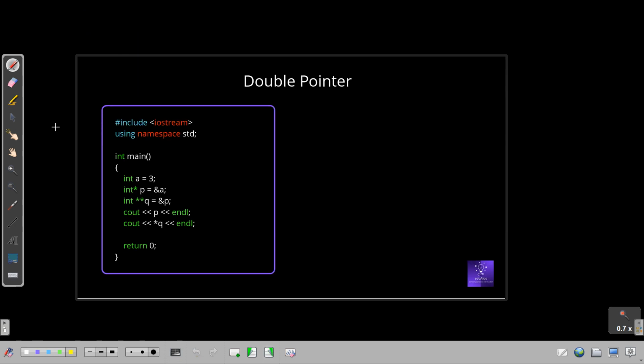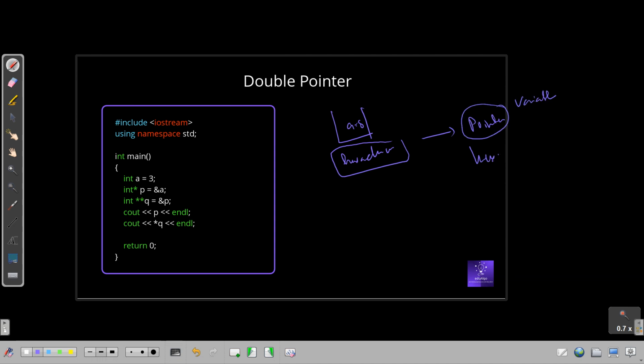Now the concept of double pointers comes in. Now you know that if we have a variable like a equal to 8, it has a hexadecimal memory space, a hexadecimal address. Now to hold this hexadecimal address, we need a pointer. Now this pointer has some hexadecimal address as well, because this is also a variable, right? It also has a hexadecimal address. To hold that hexadecimal address, we need a double pointer. Now you can consider a double pointer as a pointer of pointer. Double pointer points to the pointer that you are taking.